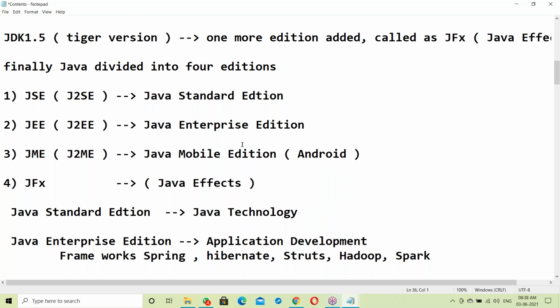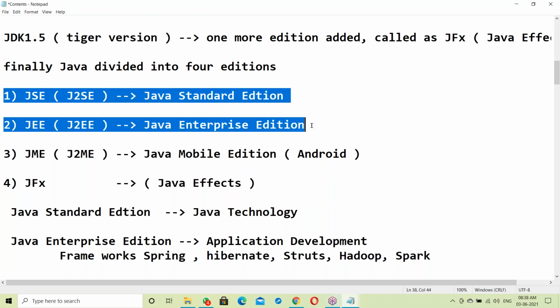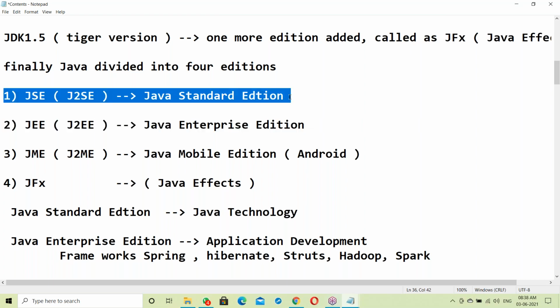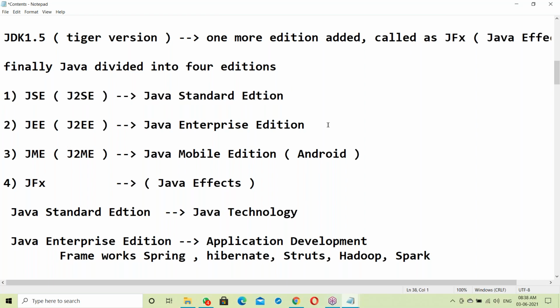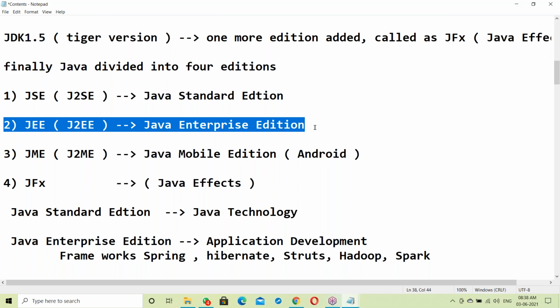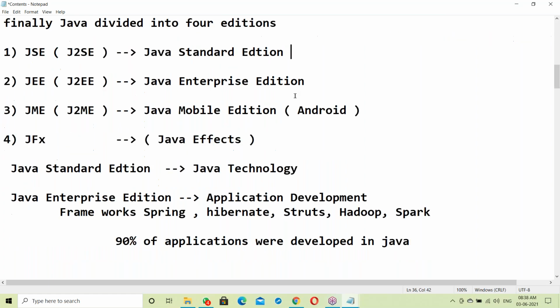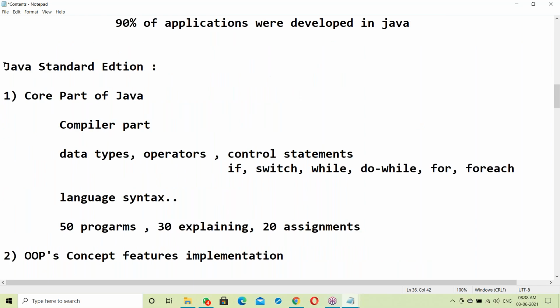These two parts are the most successful editions. In that, Java Standard Edition is just a technology, Java technology, the application development part. Now you are learning Java Standard Edition. Our course is Java SE. This is our course.